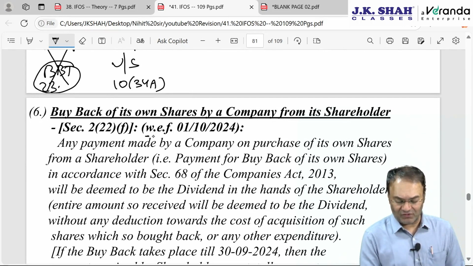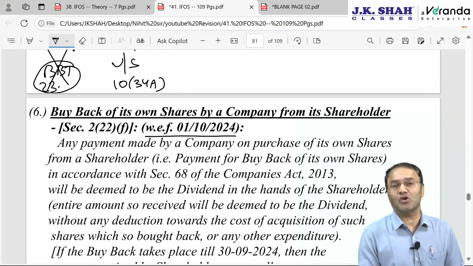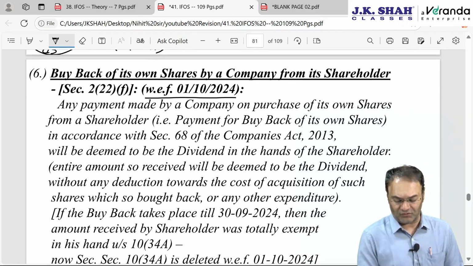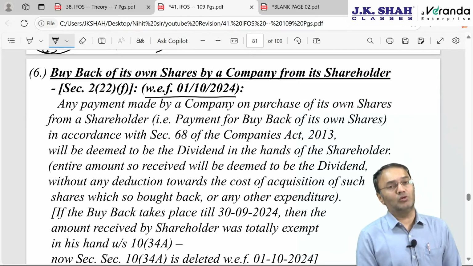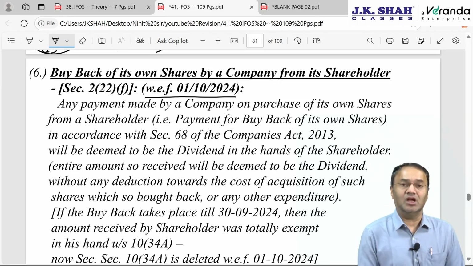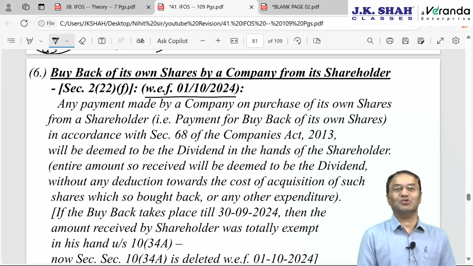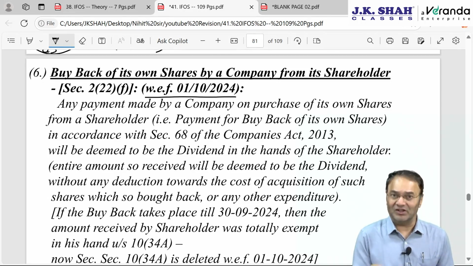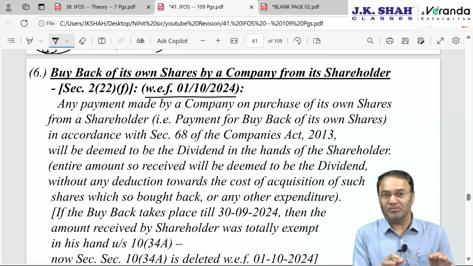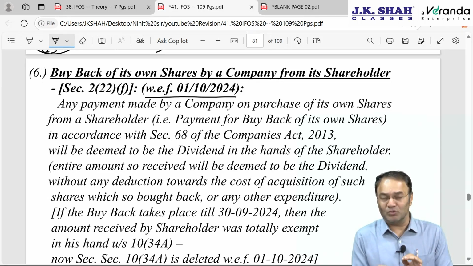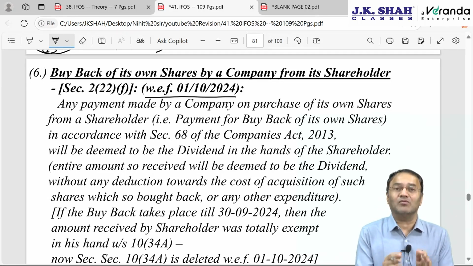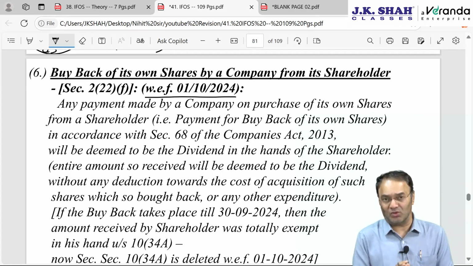Now, from 1st October 2024 onward, if the buyback takes place on or after 1st October, it will no more be taxed in the hands of the company, it will be taxed in the hands of the shareholder. So on or after 1st October 2024, whatever payment the company makes to buy back the shares, whether public or private, the entire amount will be deemed as dividend in the hands of the shareholder.